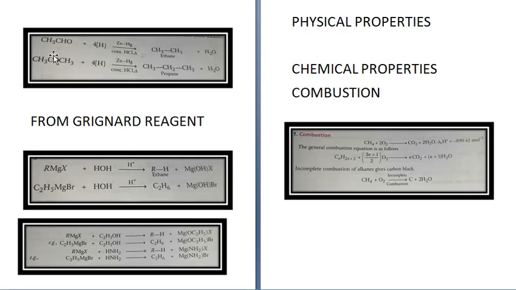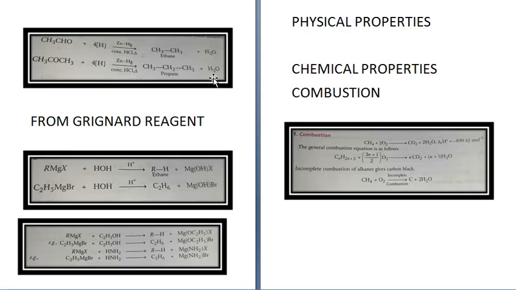Similarly, CH3COCH3, this is acetone, plus 4H in presence of ZnHg and concentrated HCl. On heating, it gives you CH3CH2CH3, that is propane, plus H2O.